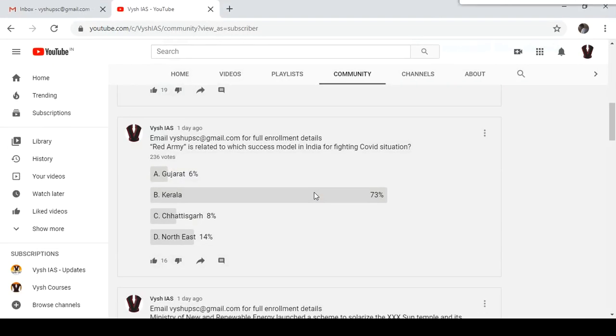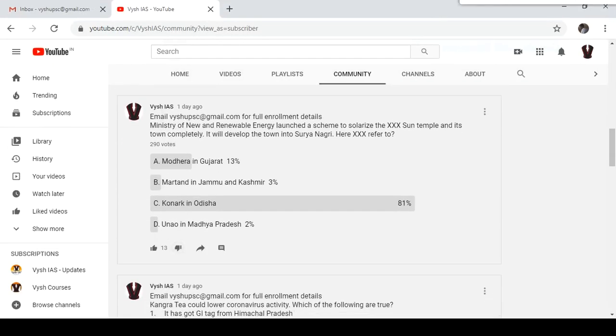Third question. Ministry of New and Renewable Energy launched a scheme to solarize this thing, Sun Temple. I purposely put this question because 3-4 times UPSC has asked about the names of some temples. Last year they gave 3 names of temples, I think Omkareshwara and Modhera and something, and they asked which of the following are Sun temples or which of the following are located where. That much detail they asked about Sun Temple. That is why I framed this question. It was in news also in May month. And here the answer, Konark in Odisha, is actually the correct answer.